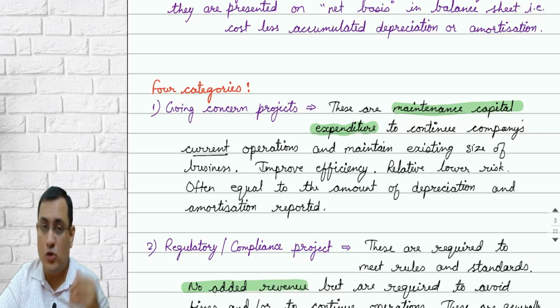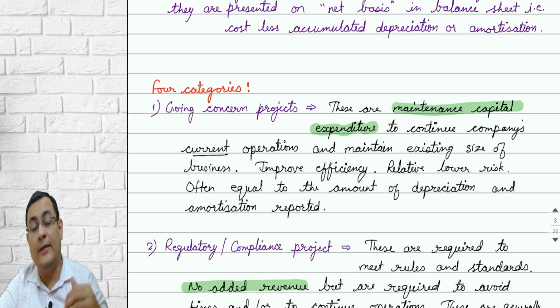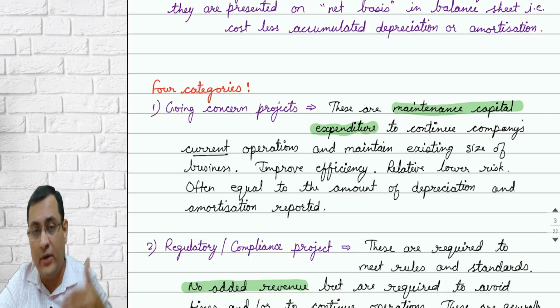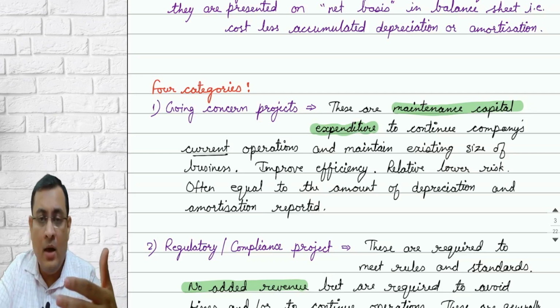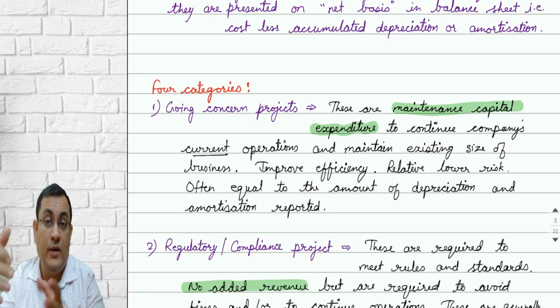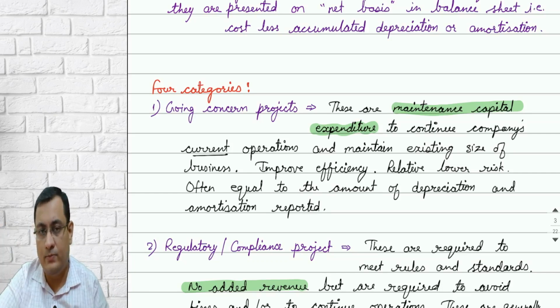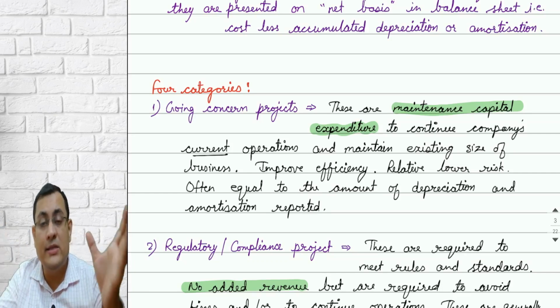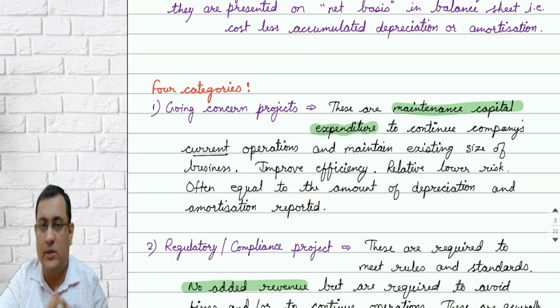Or you are doing a manufacturing business, and because of some pollution control laws, you have to install certain pollution control equipment. So they are not going to increase the production or sales for the business. Generally, they are not going to increase the revenue for the business.